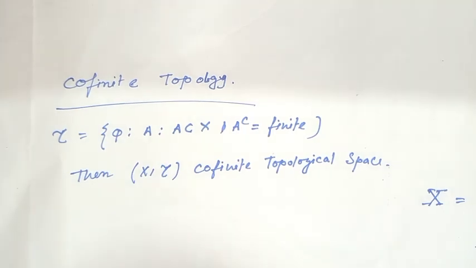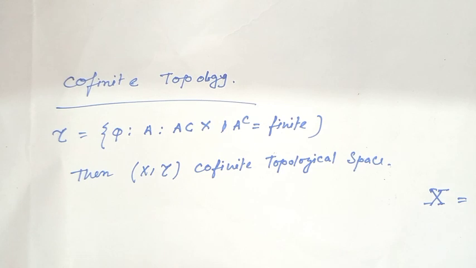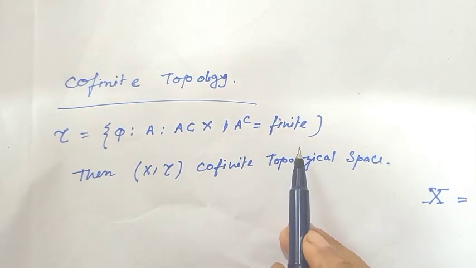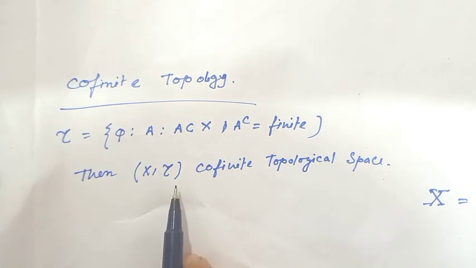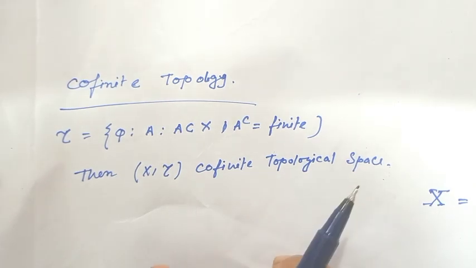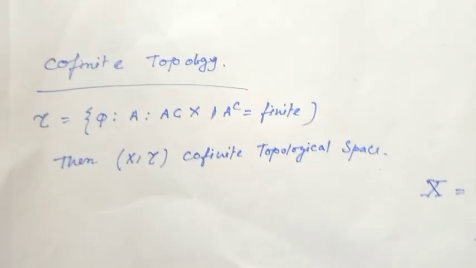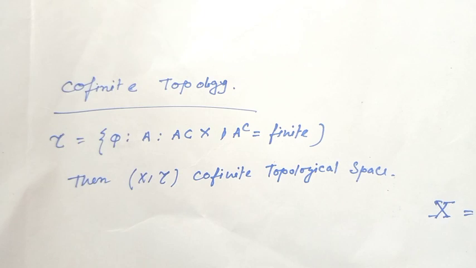Now I will look at a new type of topology, the cofinite topology. The cofinite topology tau consists of the empty set phi and those subsets A of X such that the complement of A is finite. This is the cofinite topology. Then (X, tau) is called a cofinite topology. I hope all my viewers have understood what the cofinite topology is.